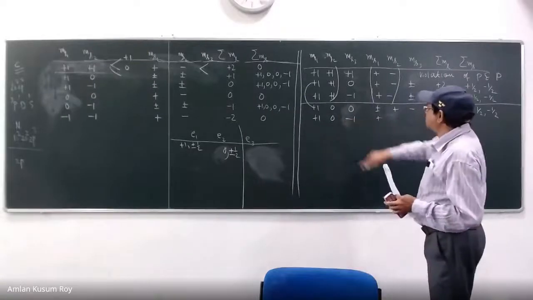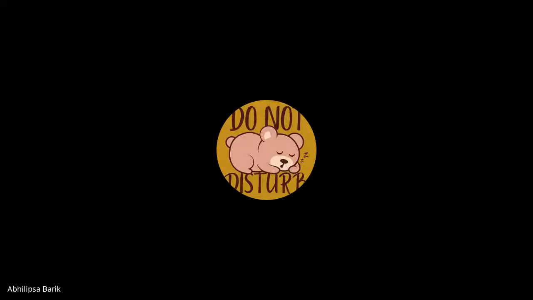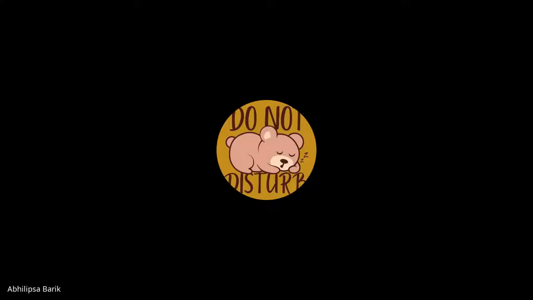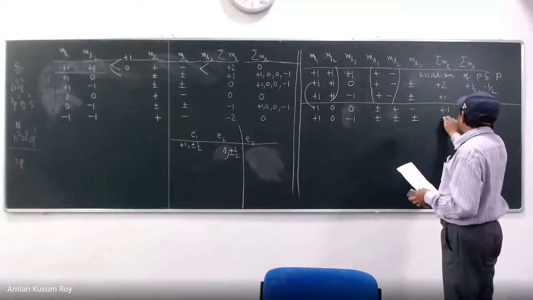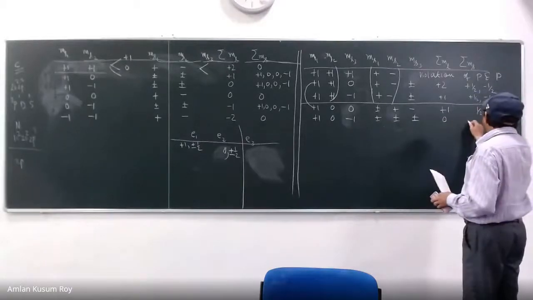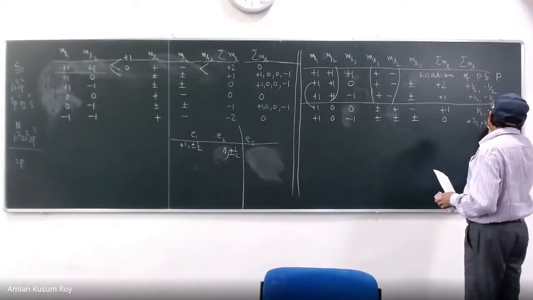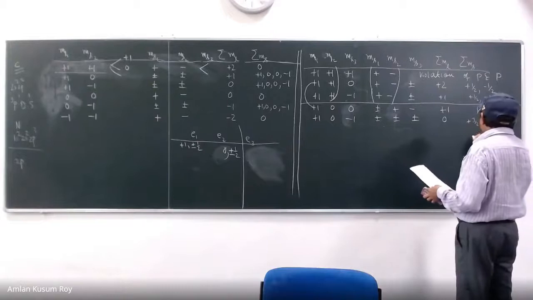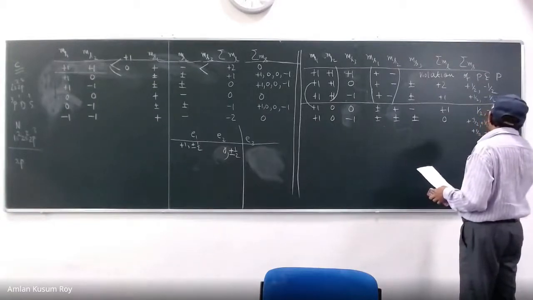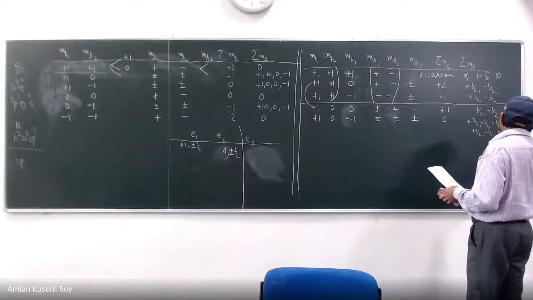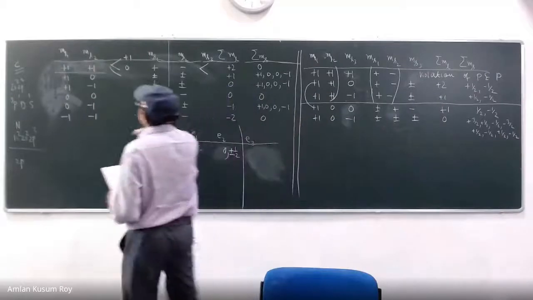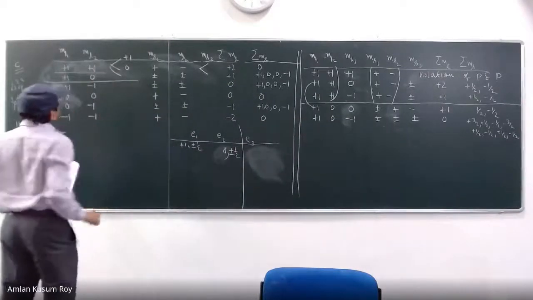So plus 1, 0, minus 1. What should I do? It can be plus minus for all of them. Very good. You see how easy it is? Because they are all different. So what should be the answer? This is 3, right? And this one you can write as plus 3 by 2, plus half, minus half, minus 3 by 2, and you have another plus up, minus up, plus up, minus up. I hope I wrote it correctly. 3 by 2. Okay. So plus 1, 0 is also done. Plus 1, 0, minus 1.